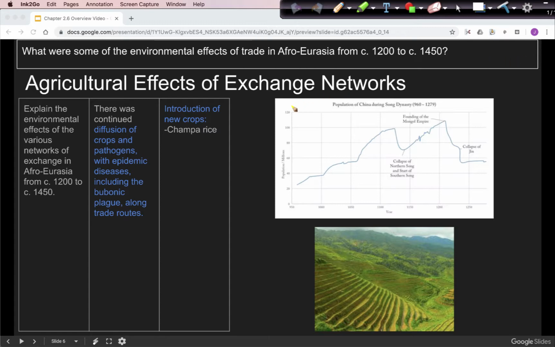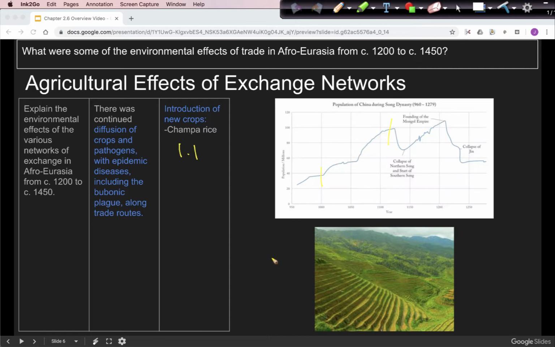So we start with champa rice, which we looked at in section 1.1, so hopefully this is familiar to you. Champa rice is a variety of rice that is resistant to drought and ripens twice as fast. So you could have two crops in a year instead of one. It was introduced to China around the 11th century, so it's roughly starting right about here on this graph. And you can see in the next 100 years or so, there is a significant growth in population because you have more food and so you have more people.